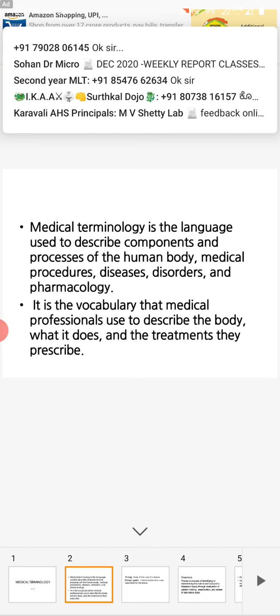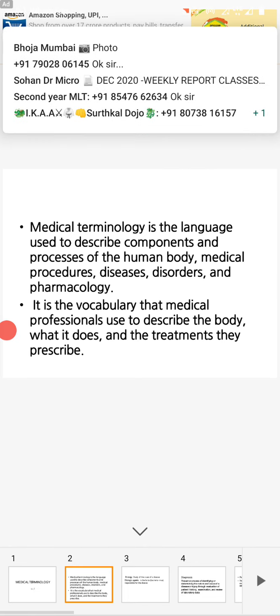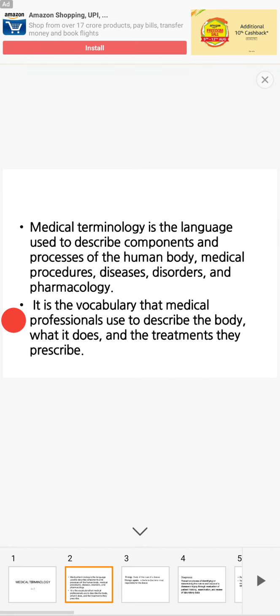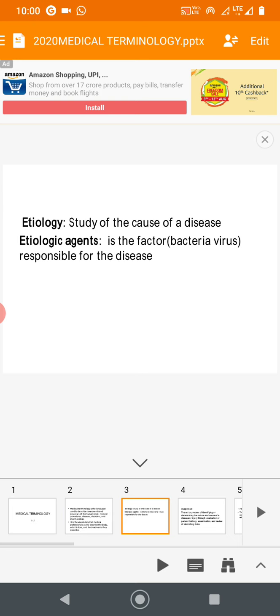So, medical terminology is the vocabulary that medical personnels use to describe the body, what it does, and the treatment they prescribe. So, it is in simple language. It itself a medical terminology, itself a medical language. Okay, like code word. So we will see randomly some of the terms which frequently comes in our textbook.